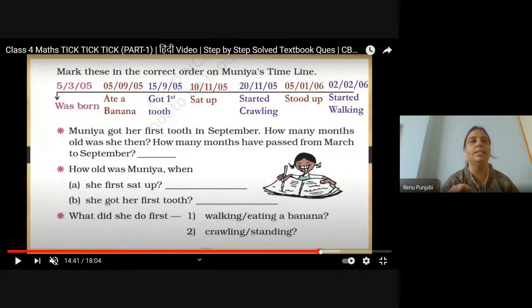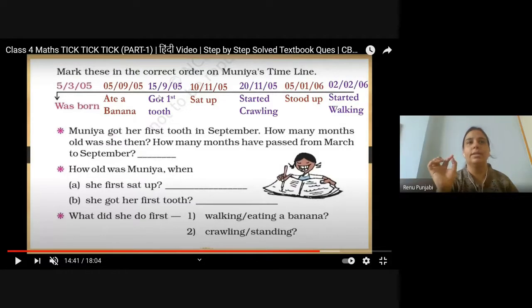Now go to the next. Munia got her first tooth in September. How many months old was she then? How many months have passed from March to September? So she was born in March and she got the first tooth in September. So how many months have passed from March to September? 5.